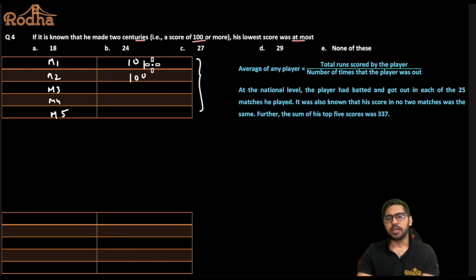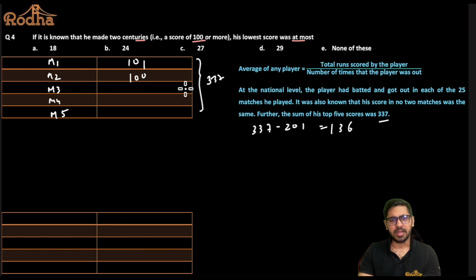So 100 and 101, right? We know that the top 5 scores had a sum of 337. So out of 337, if I remove the 2 centuries, that is 201, I'll be left with 7 minus 1, that is 6, and 3 and 136 runs. Now in these 3 matches, match number 3, 4 and 5, this person is scoring 136 runs.